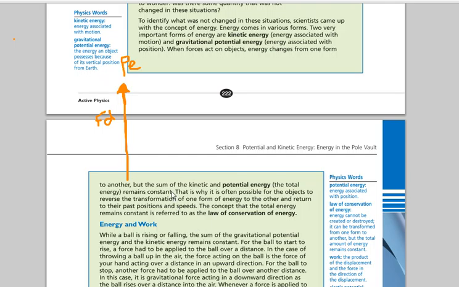So yeah, it just continues. The sum of kinetic and potential, the total energy, never changes. So if you start off with 100 joules of energy between both potential and kinetic, you will always have 100 joules of energy. At the very, very top, we know that all 100 joules are going to be potential energy, and then at the very bottom, when it's rushing its way down, then most or all of that energy is going to become kinetic energy. And that pretty much ends the first lecture.